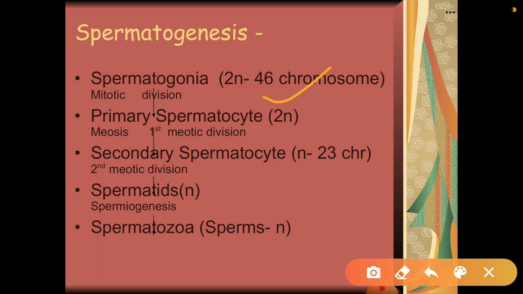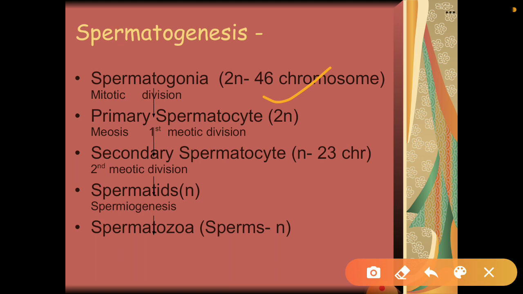Here you can see that these spermatogonia keep on multiplying inside the wall of the seminiferous tubules through mitotic division, and the number keeps on increasing, and they are diploid. That is why 46 chromosomes is written here. 2n is 46, so the condition is diploid.